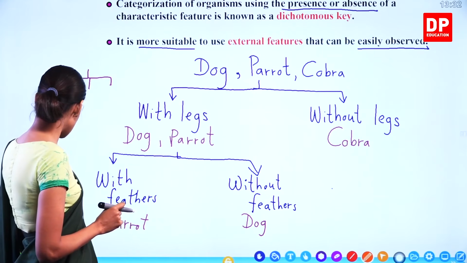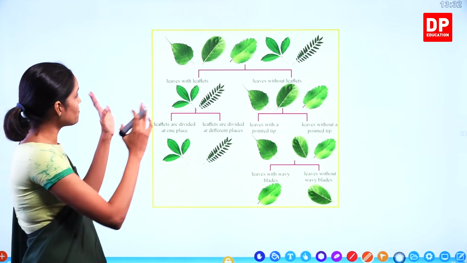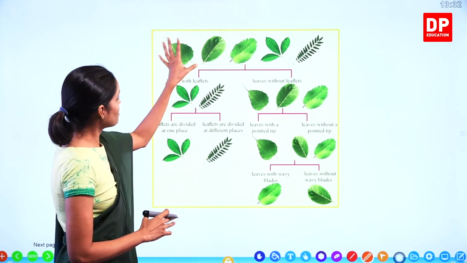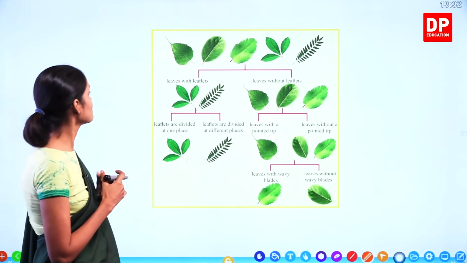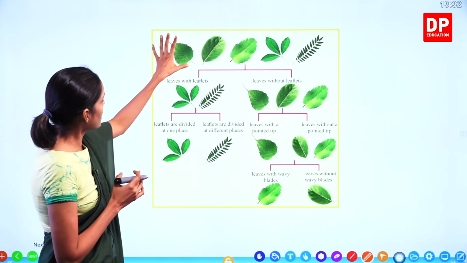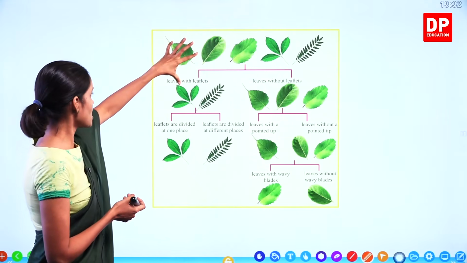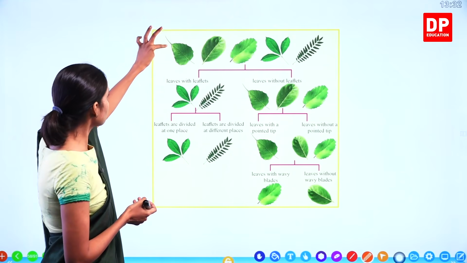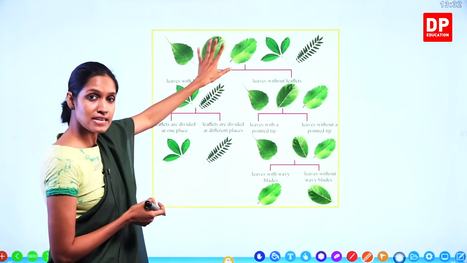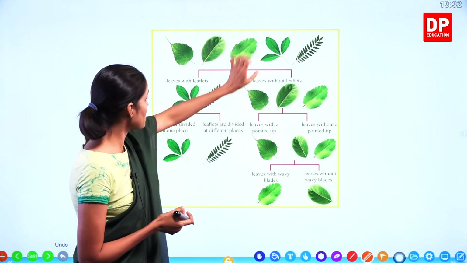We will go see some other examples. Now, look at this. This is the same example given in the textbook. So, instead of giving the names of plants, they have given these lovely pictures. It's very easy to see and identify, understand. Okay? We have 5 different types of leaves here. Look at these leaves, children. Shape-wise, they are different. You can see the leaf blade here is different. Look at the leaf tip, it's very long. When you take this leaf, it has a blunt tip. Look at the leaf margin here, it's a wavy margin.